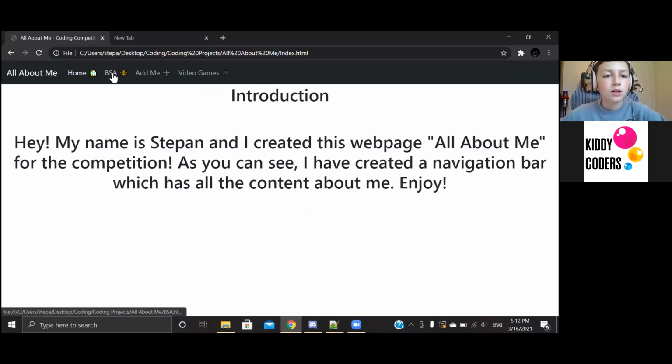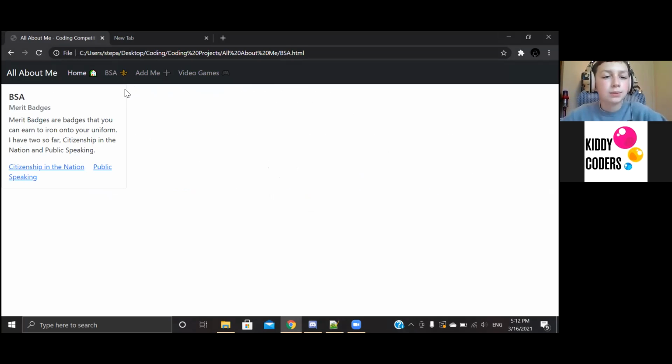And then you can go to my Boy Scouts. So I used the Bootstrap card here. And then I also included links. So, BSA merit badges. Merit badges are badges that you can earn to iron onto your uniform. I have two so far: citizenship in the nation, public speaking. And then I included links here.